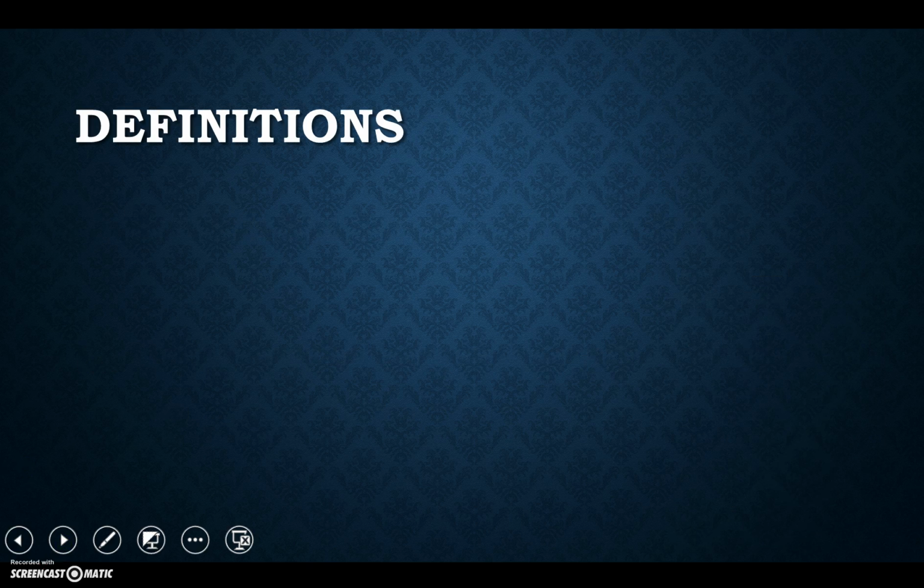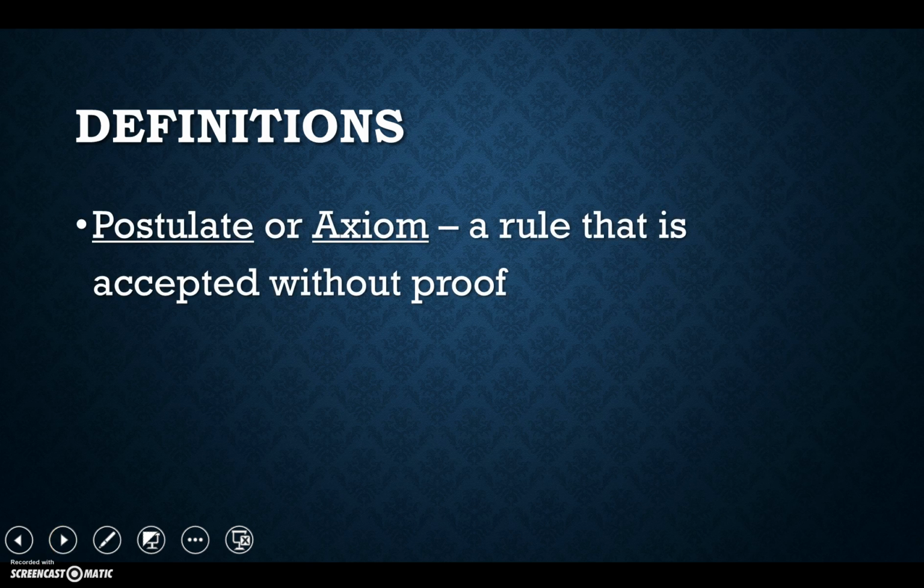So let's add a couple of definitions to the ones that we've already come up with the other day, which we had so many of. The first one being what a postulate or an axiom is. A postulate or axiom, essentially the same thing, is a rule that is accepted without proof. So I can just state it, and I don't need to show why that works or anything like that. I can just say that it is true, and we will accept it. Typically, it's a pretty self-explanatory and very simple proof, which is why we skip that step.